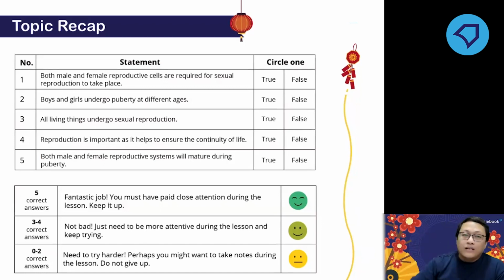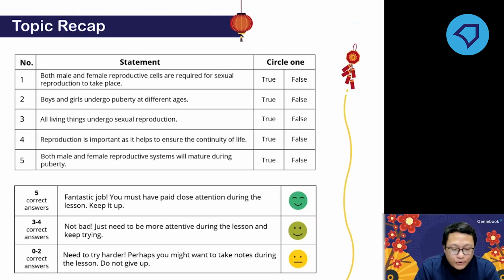Just put the answers on the paper. Later, I will go through all of them. It is just a checklist, whether you still remember what we learned last week or not. I'll give you 1 minute. 3, 2, 1.